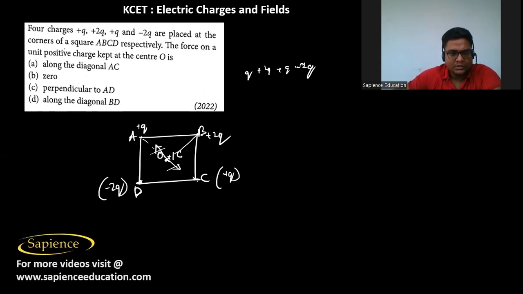Here there will be a repulsion and here there will be attraction. So these two forces will be added up. So it means the net force will be along the diagonal BD. So option D is the correct answer.